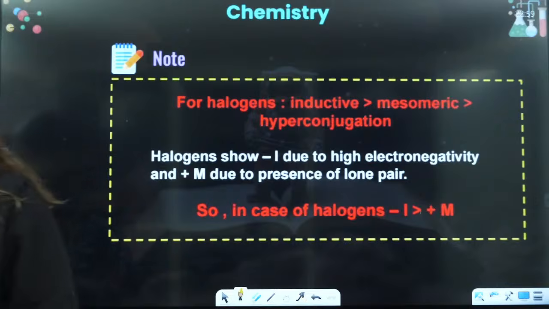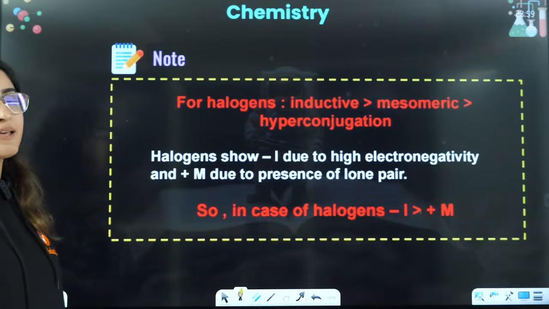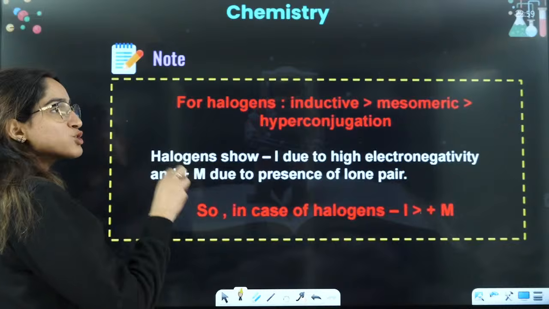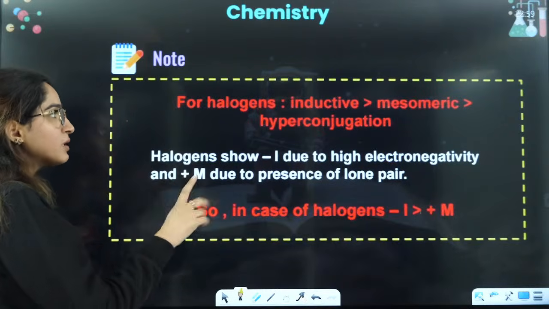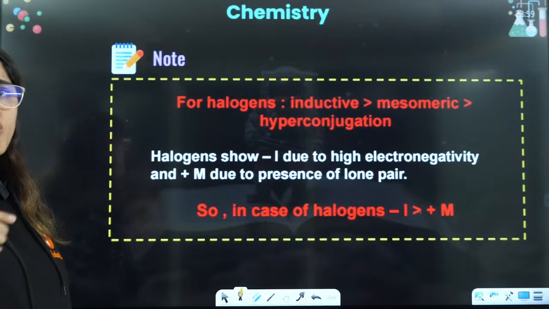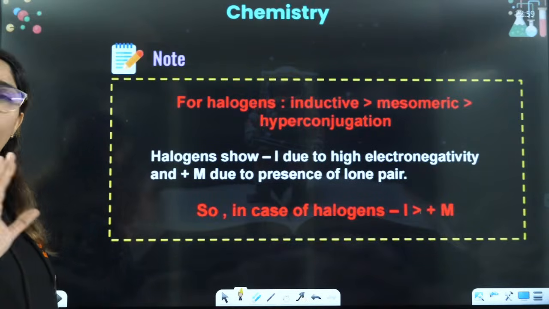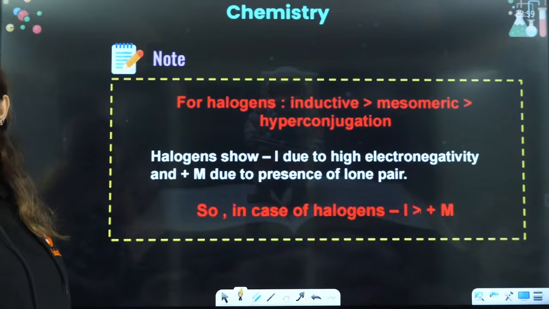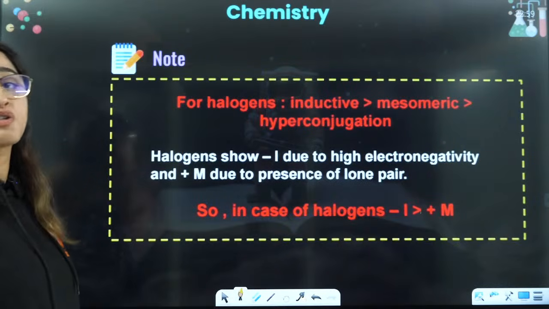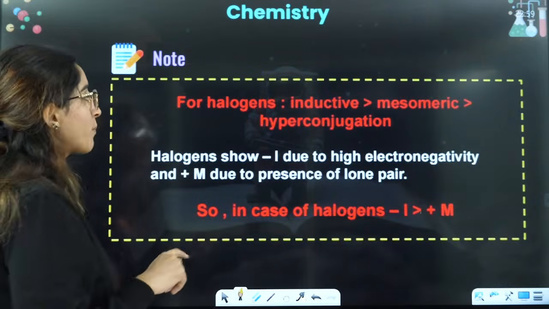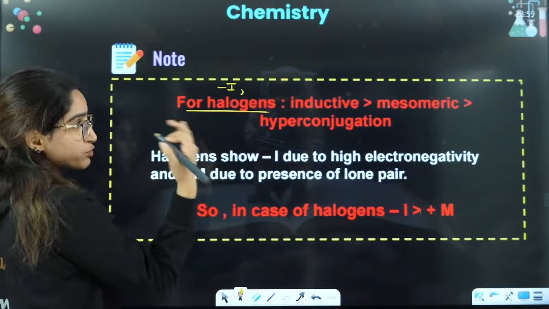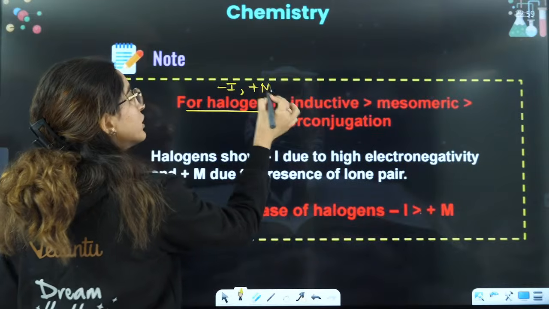In the case of exceptions, always remember that for all the groups that show mesomeric and inductive effects, the mesomeric effect is dominating, so we don't even look at the inductive effect. But in case of halogens, the inductive effect is dominating. Halogens show minus I effect because of electronegativity and plus M effect because of the lone pairs.